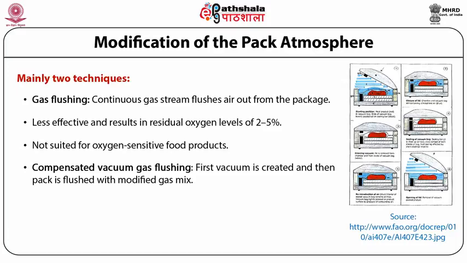Gas flushing stage. The pack is flushed with the modified gas mix. The evacuation of air from the pack results in lower residual oxygen levels than that achieved by gas flushing, and therefore this method is better suited for packing oxygen-sensitive products. The two-stage process employed by the compensated vacuum method results in a lower packaging rate than that possible with gas flushing.